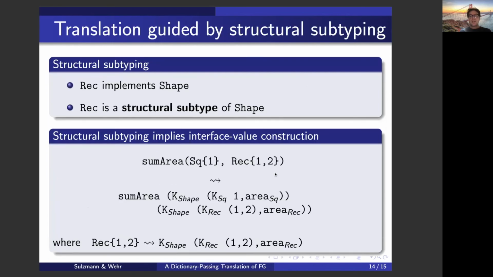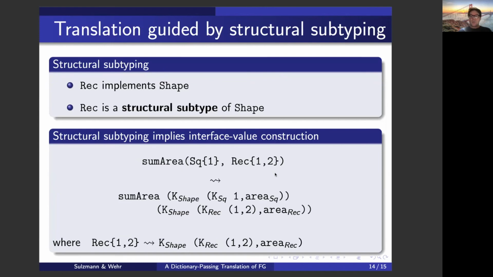Now, I should say that the translation is actually type directed. That means based on the types and the typing of the program, we build the target terms, and the case we've seen so far is actually structural subtyping. So we have here that rectangle implements a shape, and we have never specified in the program any subtype relation. That's why it's a structural subtype relation, because we know that rectangle implements the area method.